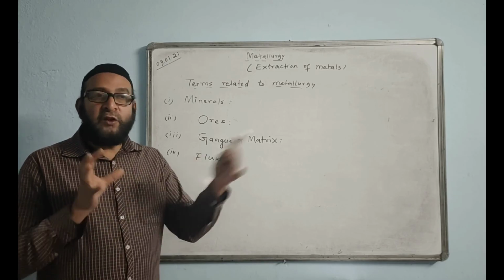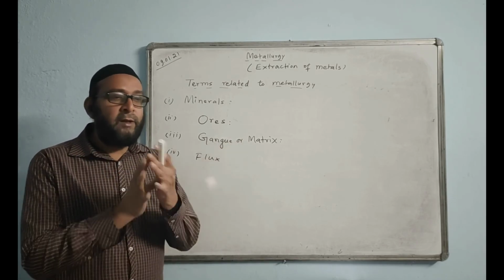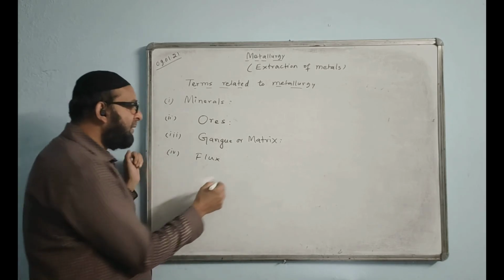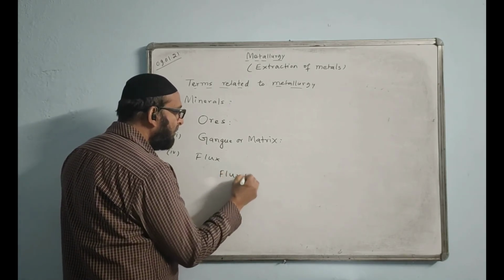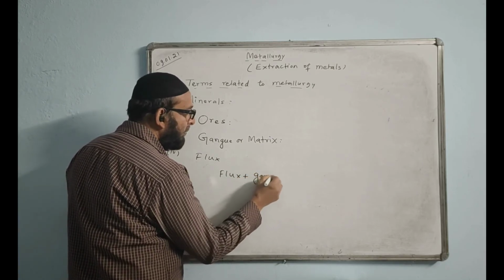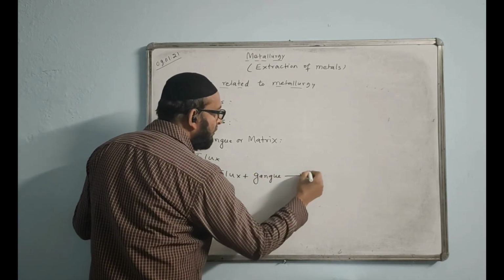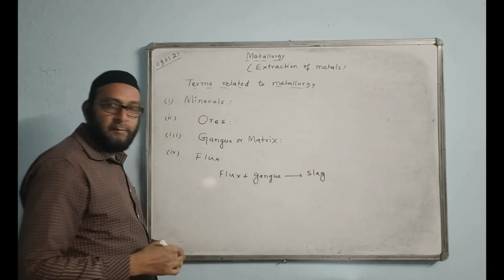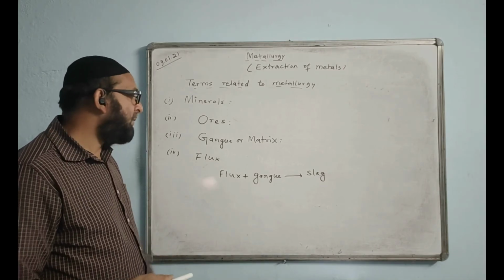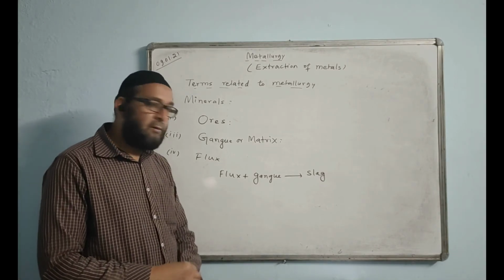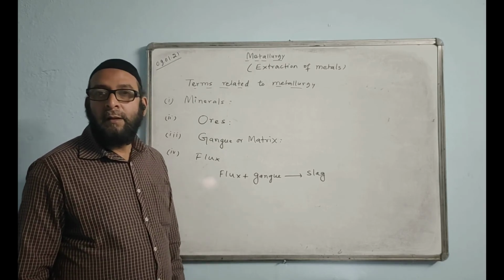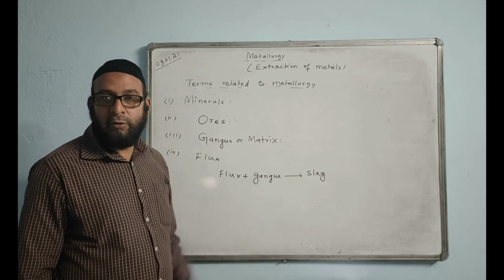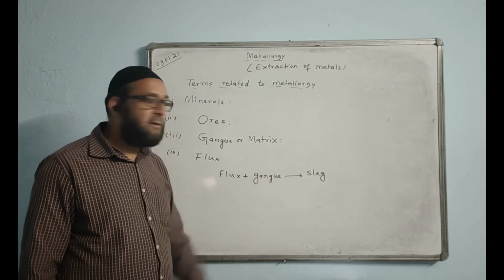And slag is a fusible compound. These two will get together and in the molten form it is formed, slag. That's why we write one equation like this: flux plus gangue is equal to slag. Flux plus gangue gives slag. Sometimes they may give you a fill in the blanks type question. They will write flux plus dash equal to dash, and here you will write gangue and here you will write slag.